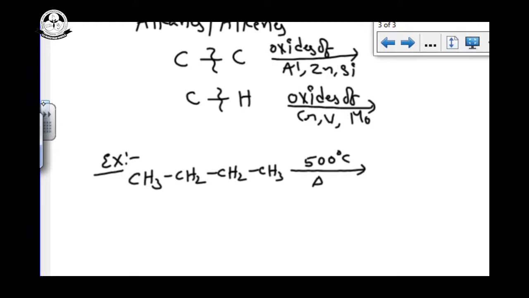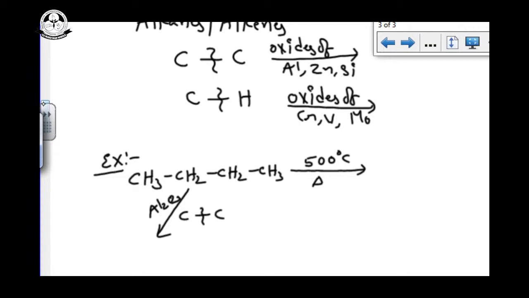See how many products will be given. Suppose I am using the catalyst Al2O3. If you are using Al2O3, which bond is broken? CC bond is broken.